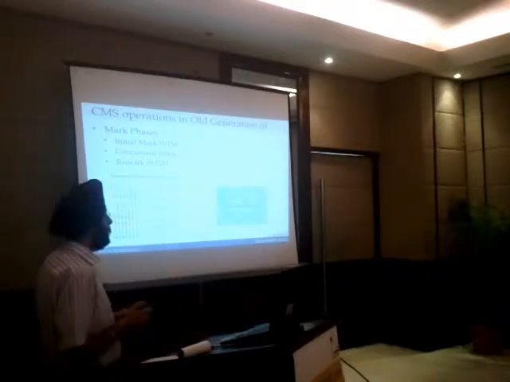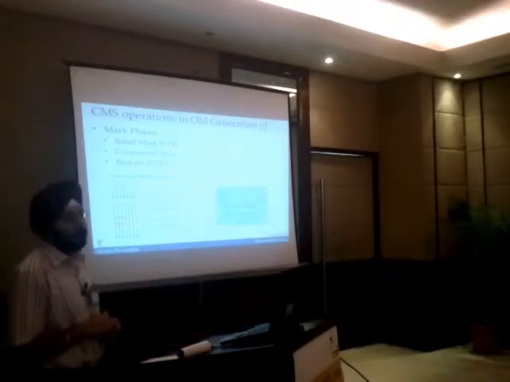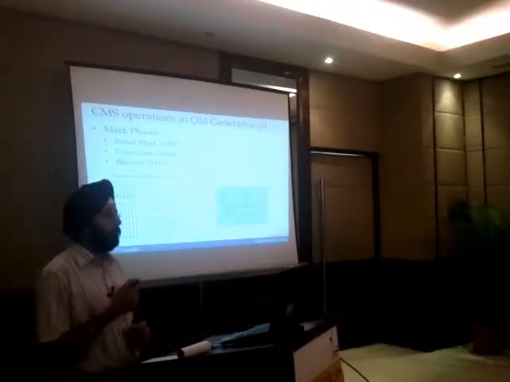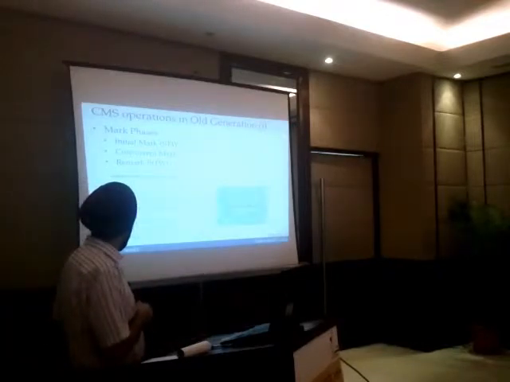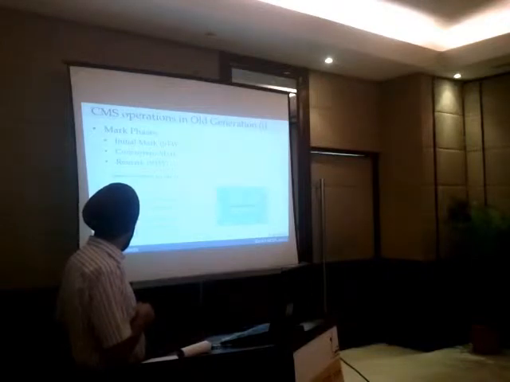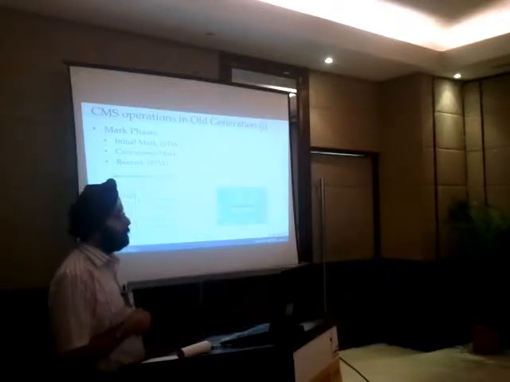Those objects are marked. Thereafter, the concurrent mark phase starts, whereby the application is also running, and you can see that the GC thread is also running. The red ones are the GC threads, and the green ones are the application threads here.